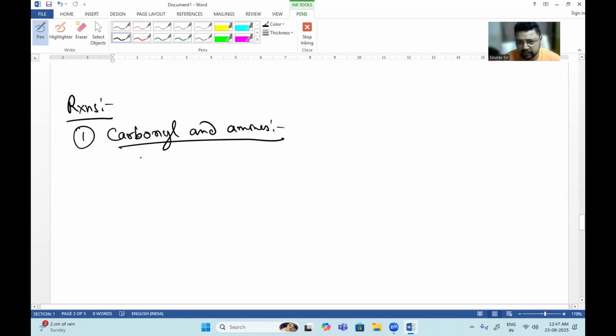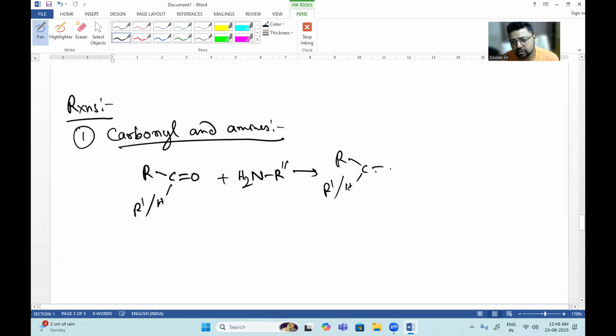If you have a ketone or an aldehyde and add this, you will get R'CH or R', double bond N, R''. This is the reaction that we studied in our carbonyl chapter on aldehydes, ketones and carboxylic acids.